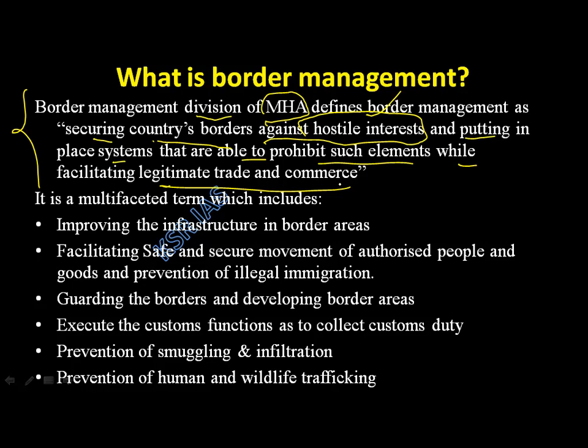Trade and commerce should happen. That's why, besides curtailing this kind of hostile interests, we should be able to facilitate legitimate trade and commerce also. Trade in the sense that they will smuggle drugs also, but we cannot call that trade. If it happens legitimately, under the supervision of officers or through checkposts, then it is permissible. So border management means protecting our country's borders against hostile interests while facilitating legitimate trade and commerce also.